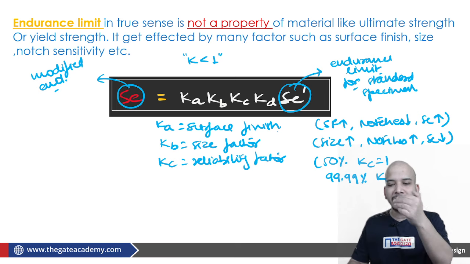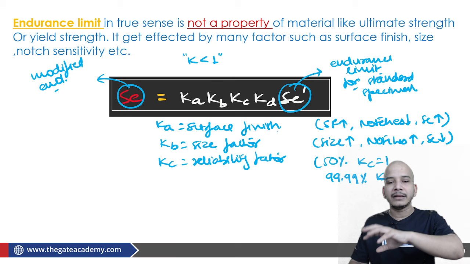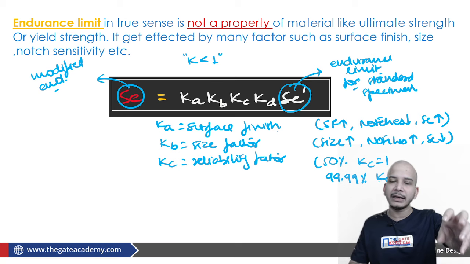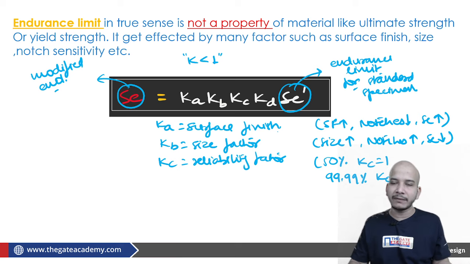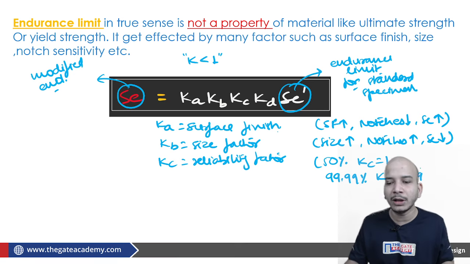Why? Because when the value of Kc decreases, then Se will decrease. If Se decreases, you have decreased the working limit, and of course your reliability should have increased. So this Kc is basically equal to 0.69 something, whatever, but basically it will be on the lower side.